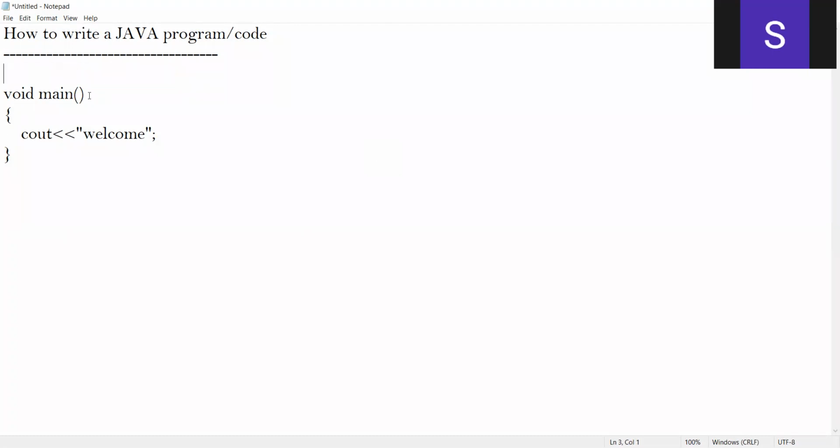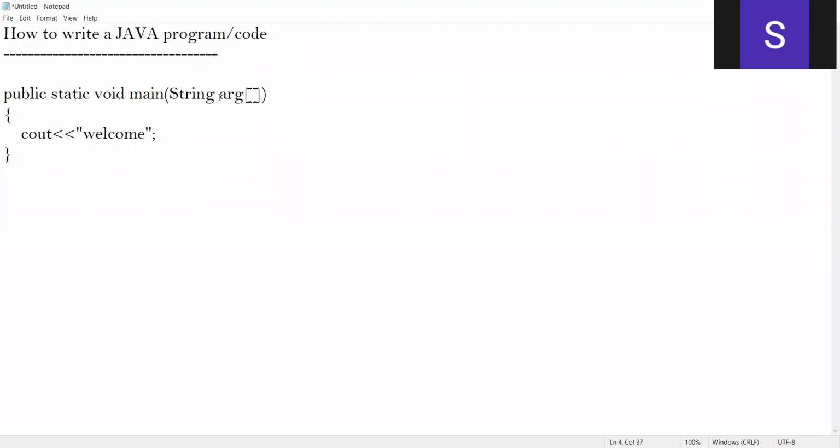Now, as we know, program execution always begins with the main method. But in Java, in order to write a main method, before void we prefix it with public static void main. So this is how you write a main method in a Java program. And not only that, inside the main method you pass an argument, which is an array of string.